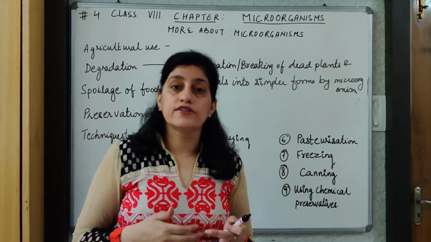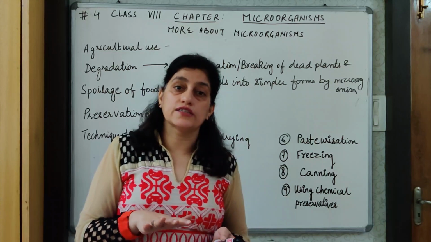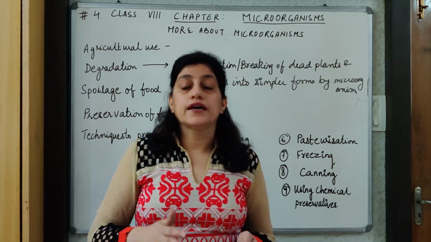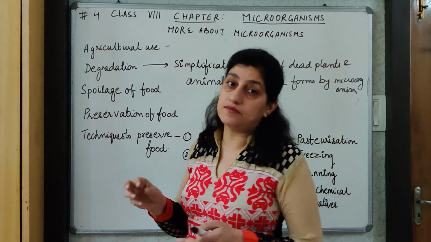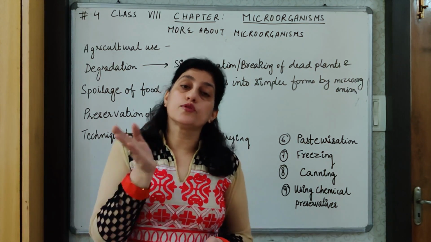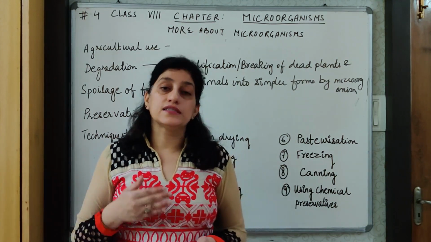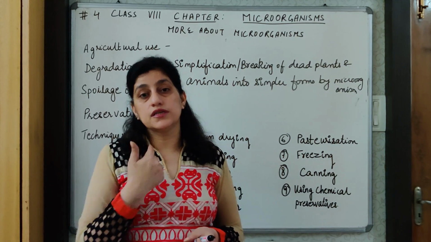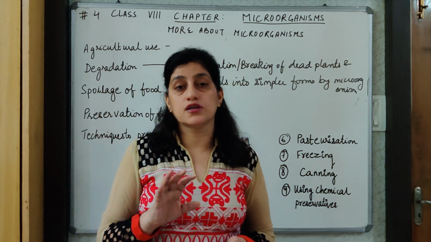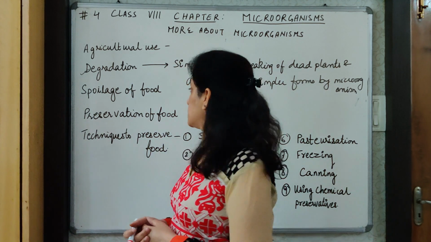It is also helpful in different types of cycles because it is the degradation or the simplification of these organisms which returns the components to the atmosphere, like nitrogen. On the breakdown of these animals, the proteins will be simplified, converted to nitrogen and returned to the cycle. And in the same way it enriches the soil, because these decaying plant and animal matter is a source of manure for the plants. So this is another important use of microorganisms.